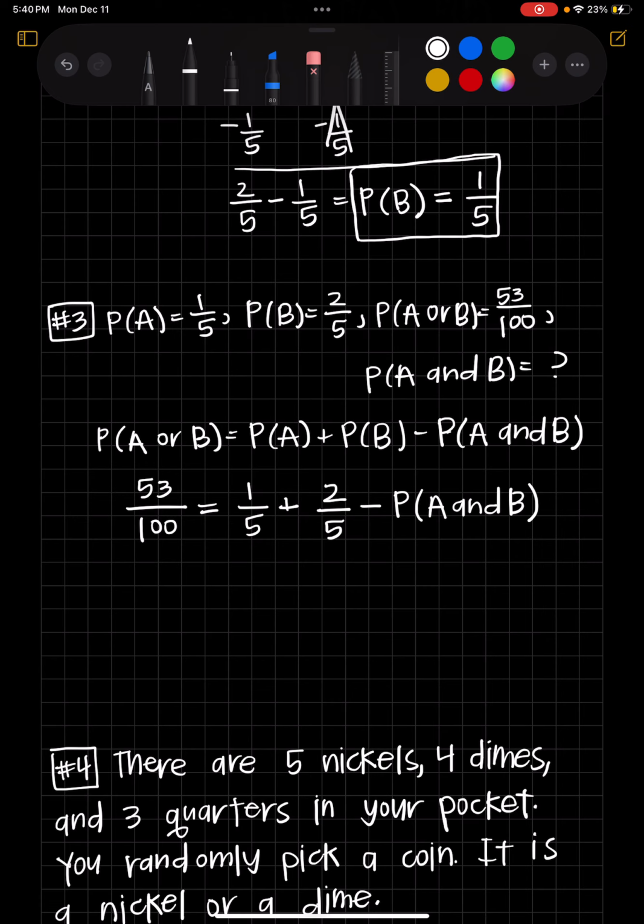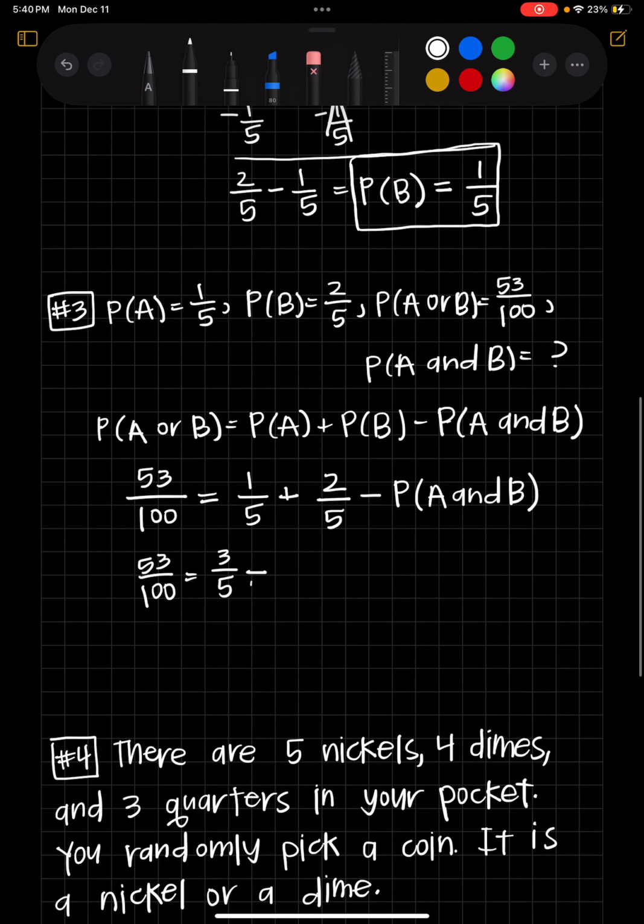The first thing I'm going to do is add 1/5 and 2/5, so I get 3/5. I can write it as 53/100 is equal to 3/5 minus the probability of A and B. And then to solve this, what I can do is subtract the 3/5 from each side.